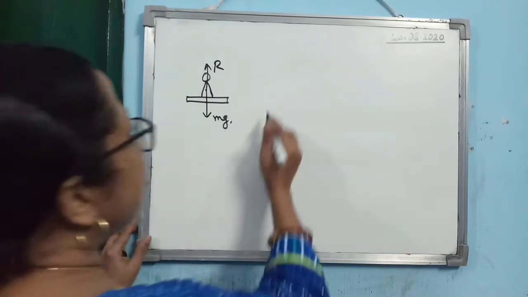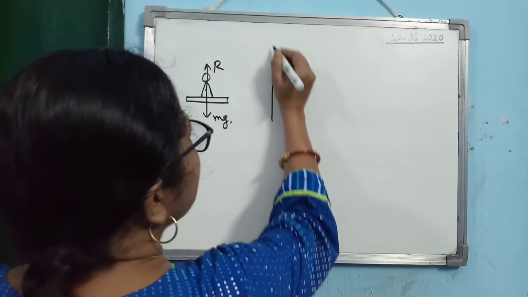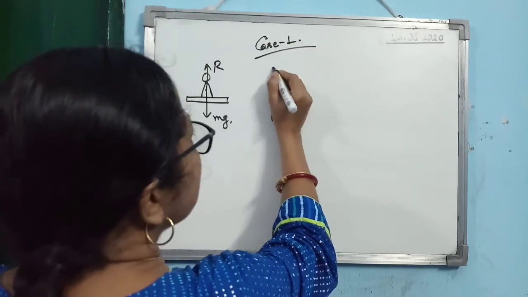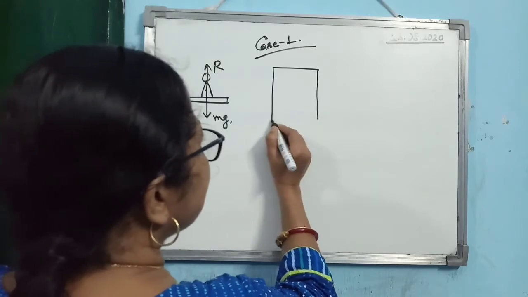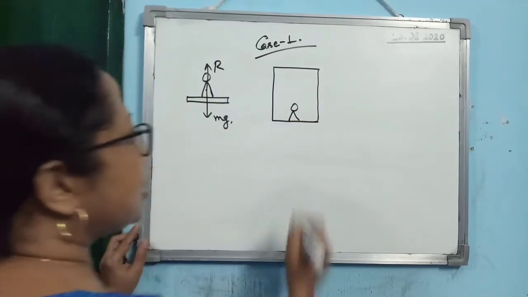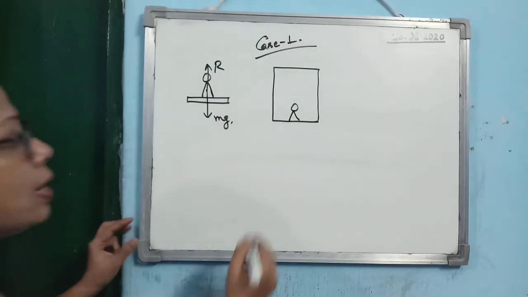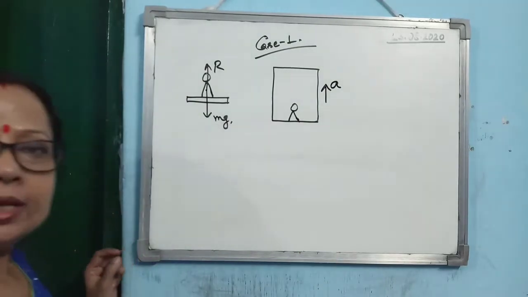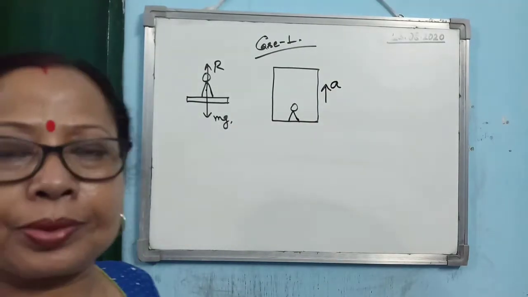Alright, now consider this case. This is case 1. I am writing it as case 1. You just draw the diagram, understand the physics behind it and write down the equations. So suppose a person is within a lift. Now let us consider the lift is moving up with an acceleration A.